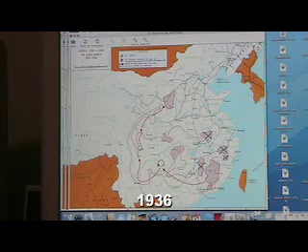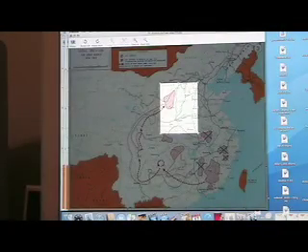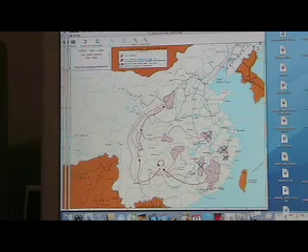By 1936, the communist forces reunited in Jiangxi. Here. At this point, communist forces and party membership was down to about 10% of what it was before the march began.